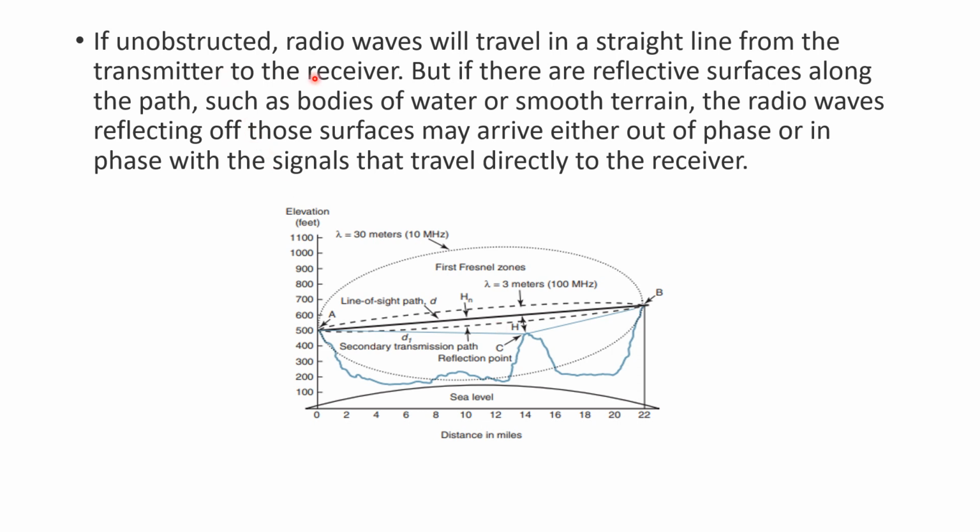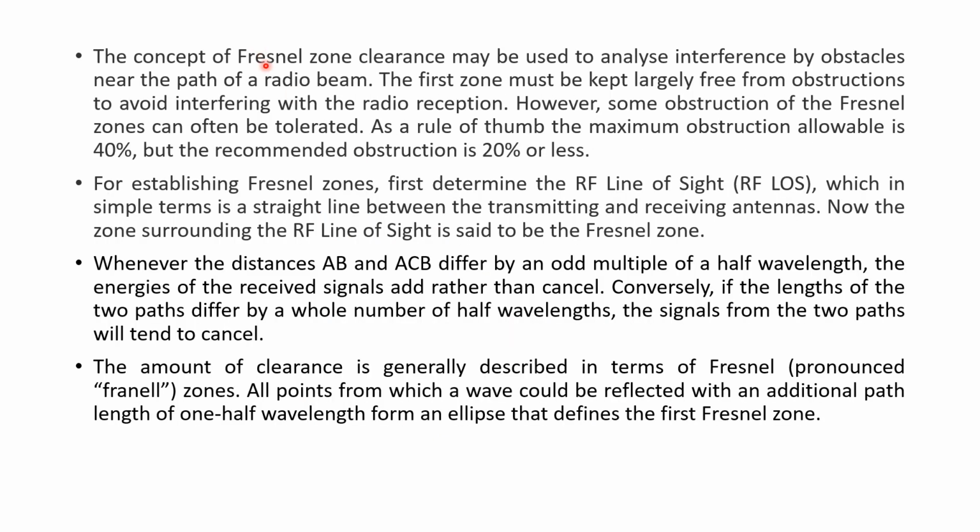So if unobstructed, the radio waves are going to travel straight. But if there are reflective surfaces, then the waves will reflect from those surfaces and arrive here either out of phase or in phase. So we have to understand the concept of the Fresnel zone.